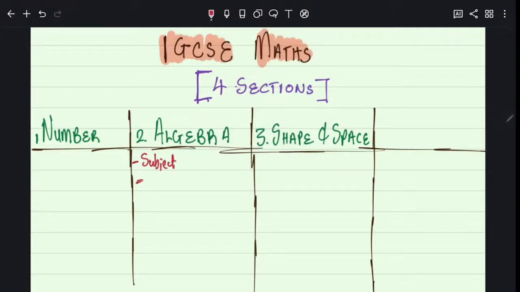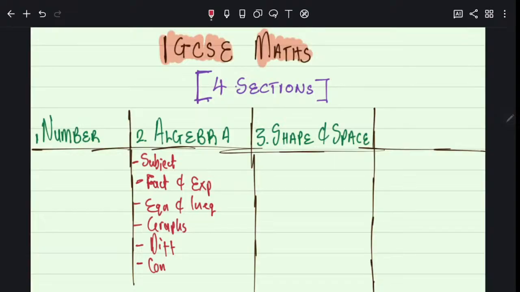You do factorization and expansion. Then you do equations, and inequalities, then you do graphs, then you do differentiation, then you do completing the square. All these things are part of algebra. There's a lot. The subject of the formula and everything.